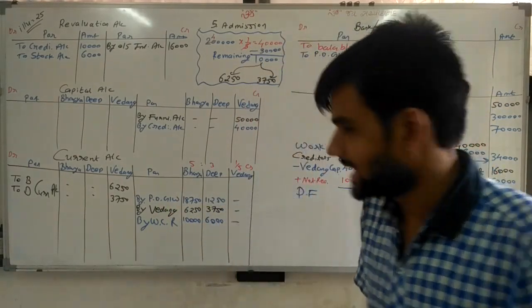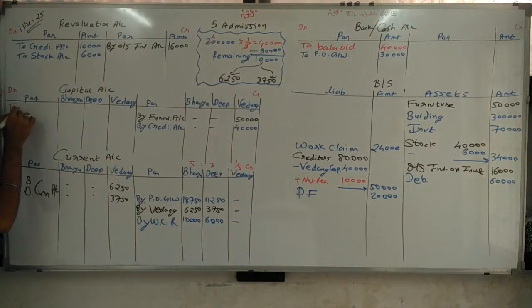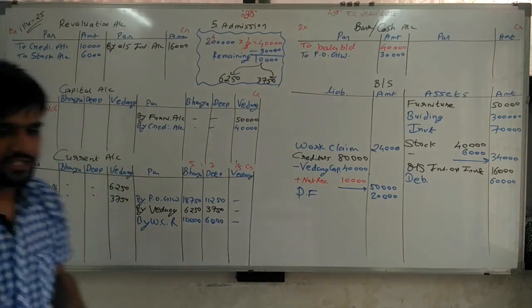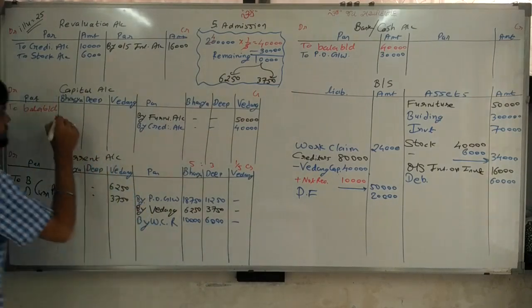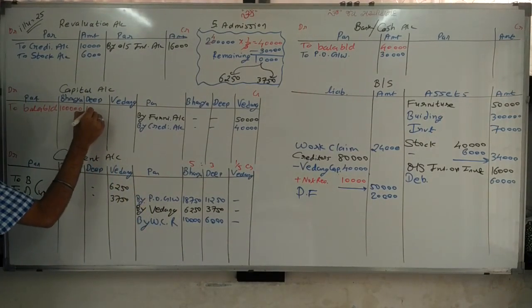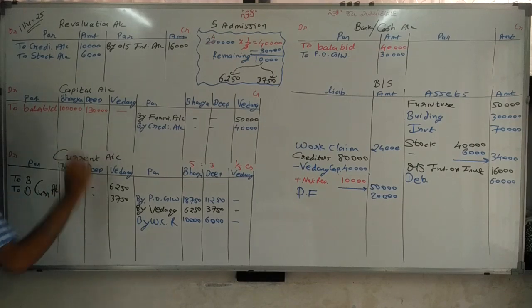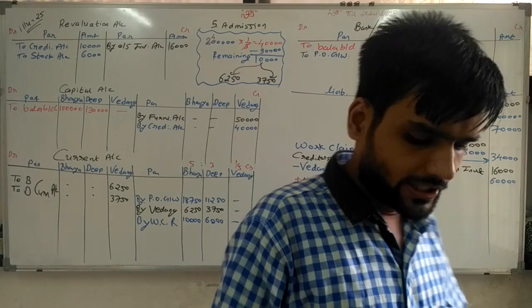Sir, capital account balance is given, Balance b/d. Now what is given in capital account? 1 lakh, 1,30,000. Dash. Going ahead, current account 80 and 60.